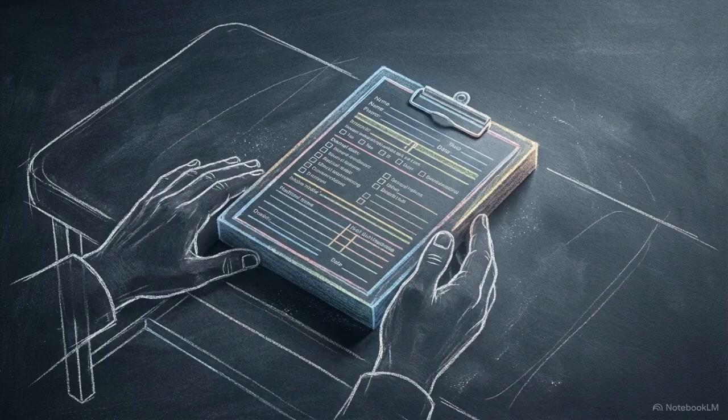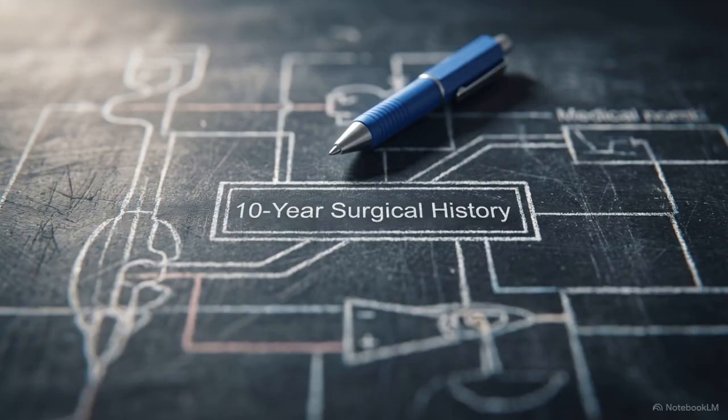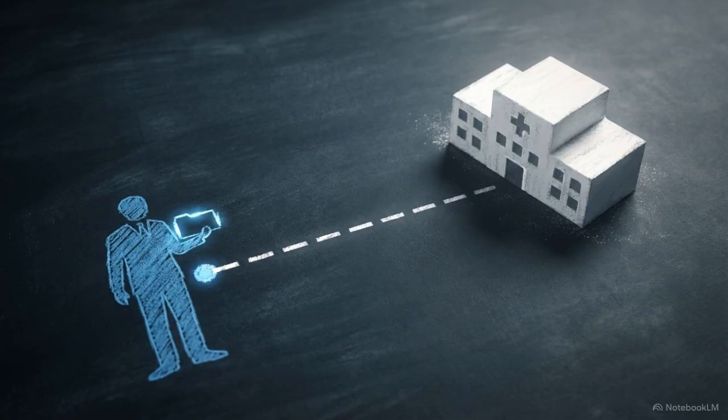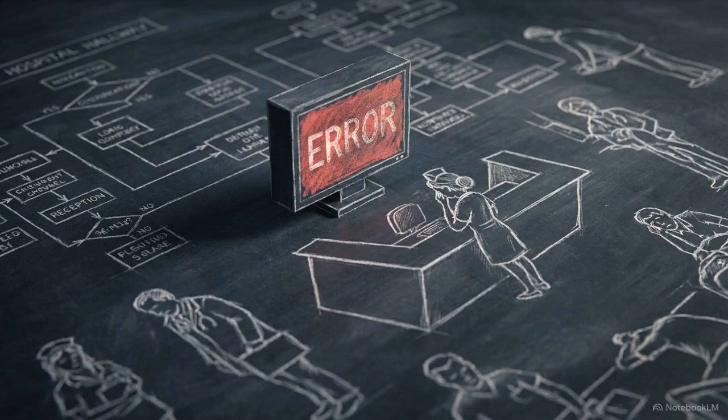When you reach the clinic, you're handed a clipboard. You are expected to recall months of granular data with perfect accuracy while you are exhausted, stressed, and actively sick. The healthcare system relies on patients acting as flawless data couriers. When memory fails under that pressure, it results in administrative bottlenecks and dangerous misdiagnoses.